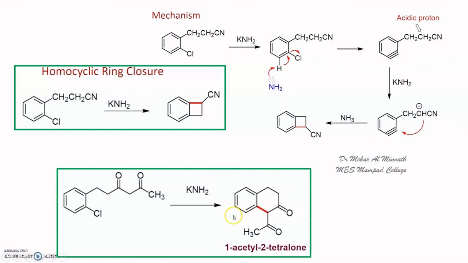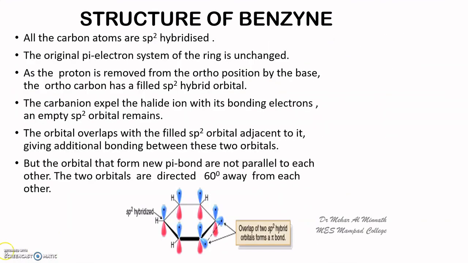Alright, yet another example of homocyclic ring closure. Here you get a 6-membered ring formed. Okay, so here the hydrogen between the two carbonyl carbons is acidic, and that reacts with the benzyne formed here. The HCl will be removed and this will attack here, and you get the 1-acetyl-2-tetralone. So these are the reactions.